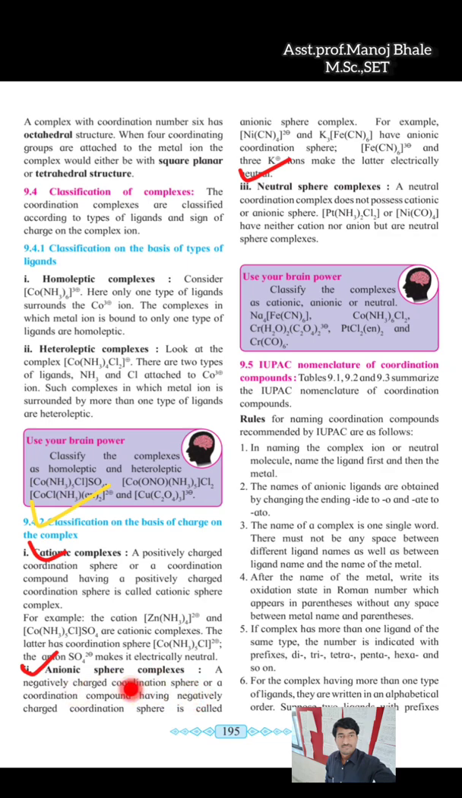Yes, anionic complex means, what is the definition for the anionic complex? A complex which is having negative charge on the coordination sphere. Yes, right. Negative charge on the coordination sphere, which is known as the anionic sphere complex.